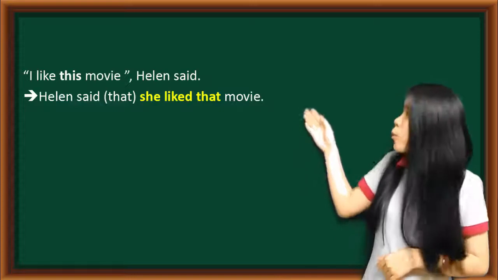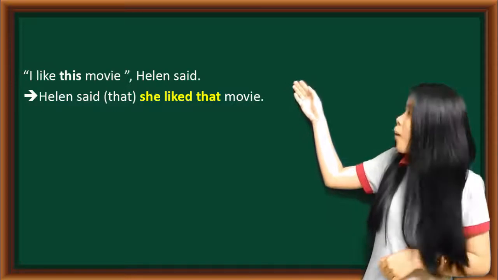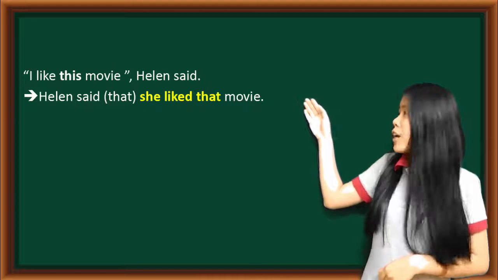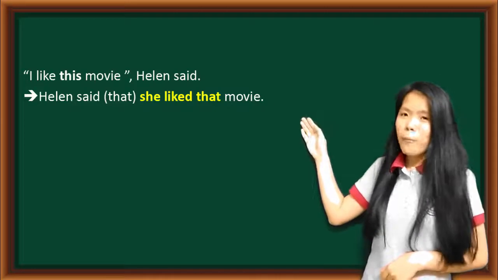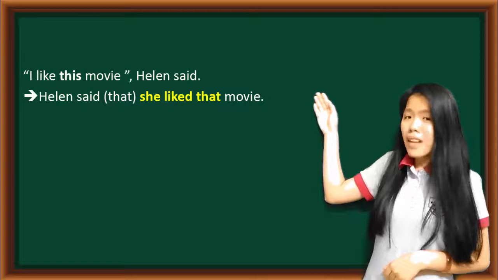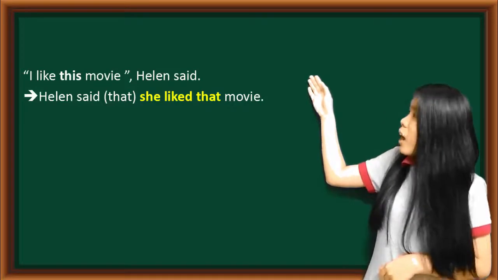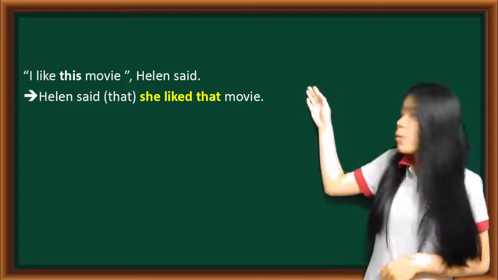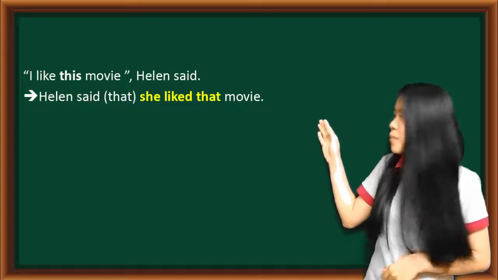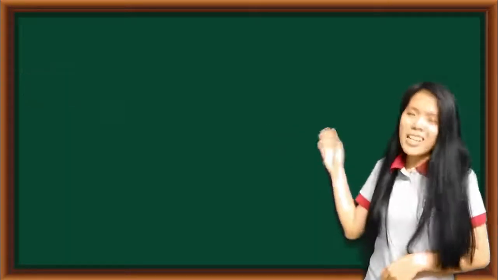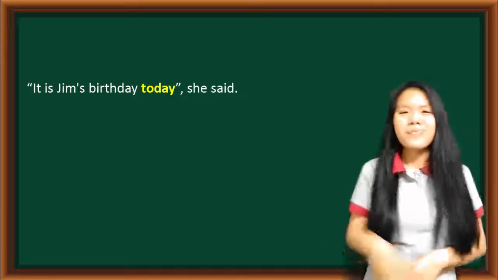Next step, we will change the tense. We can see the tense here is simple present, so it will be changed into the past simple. Finally, we will change the adverb of time and place. We can see that in this sentence we have got the word this, so it will be changed into that. Helen said she liked that movie is the correct answer.